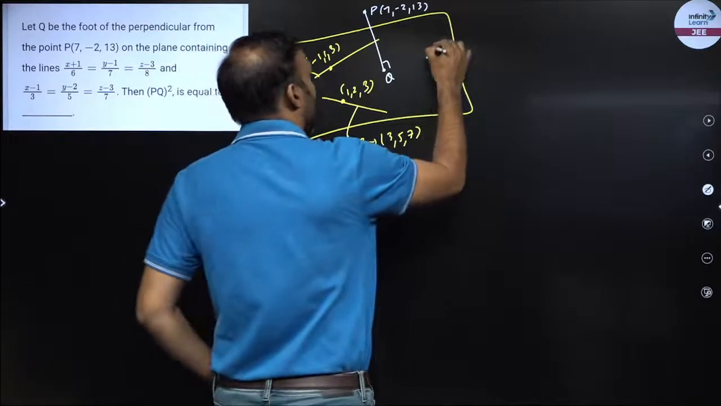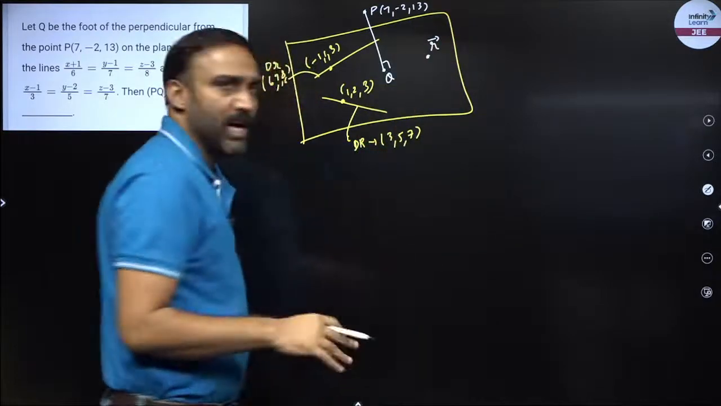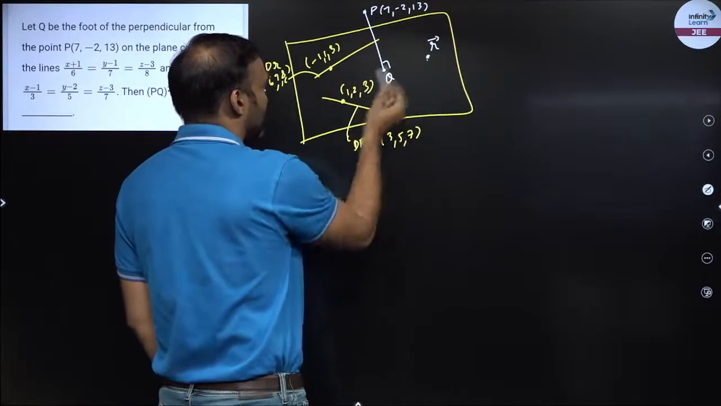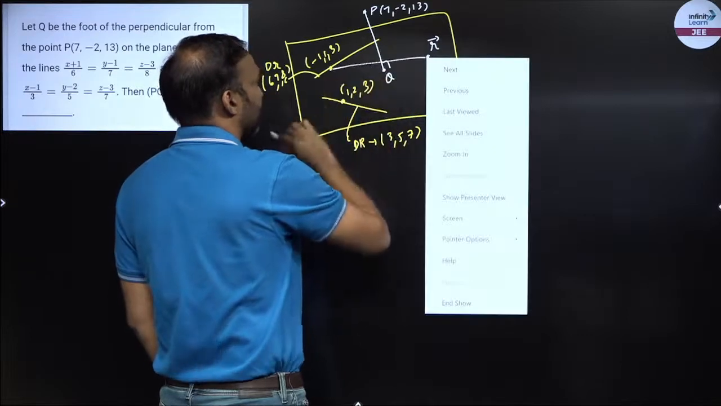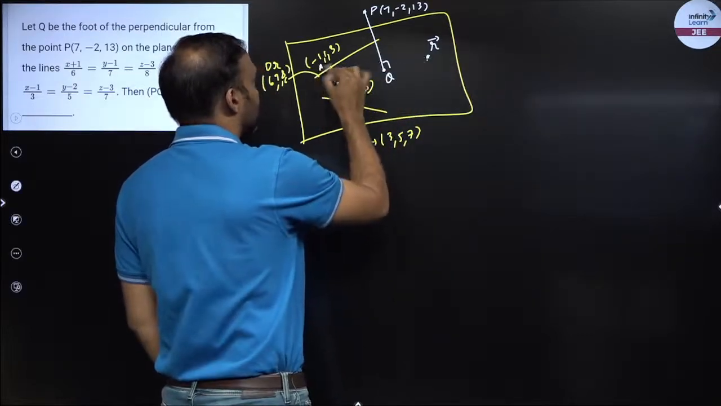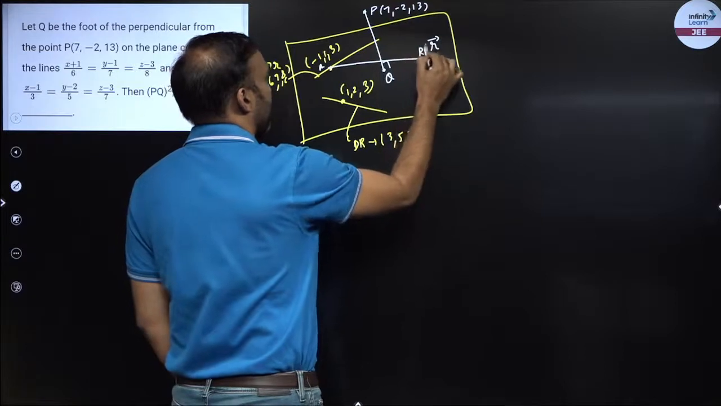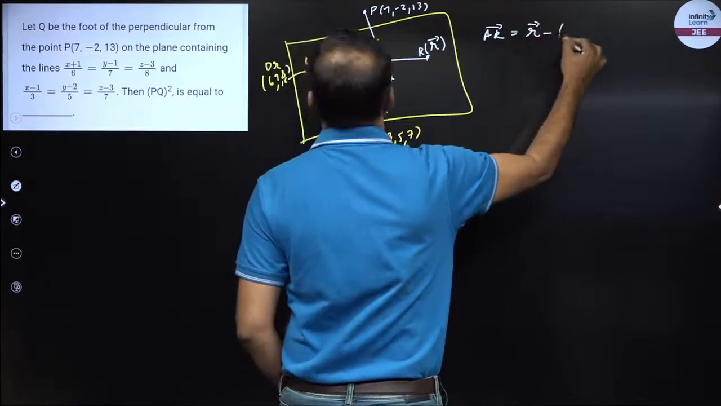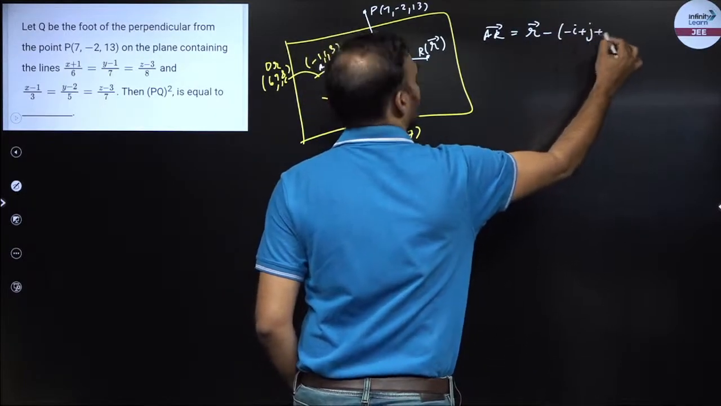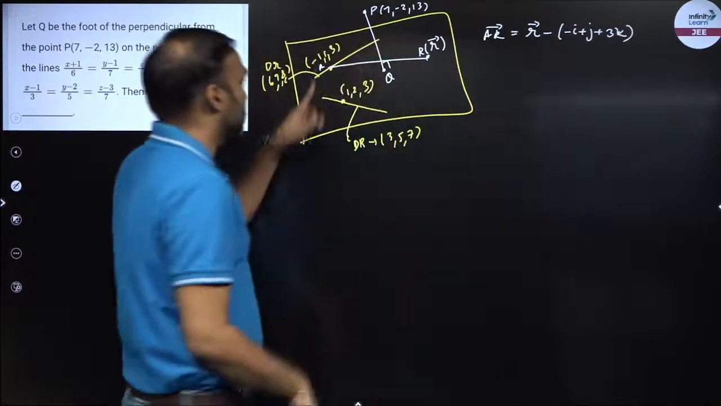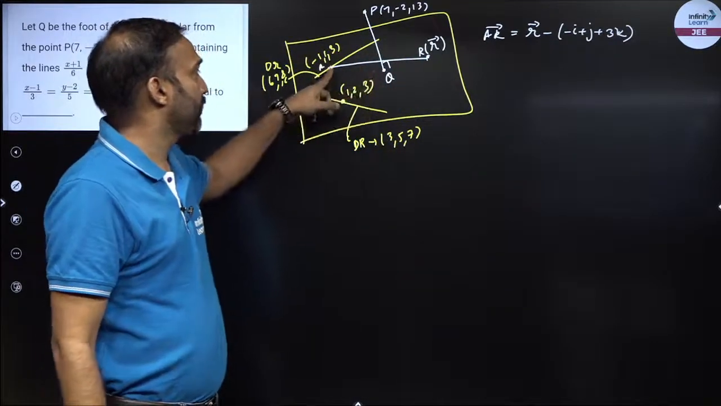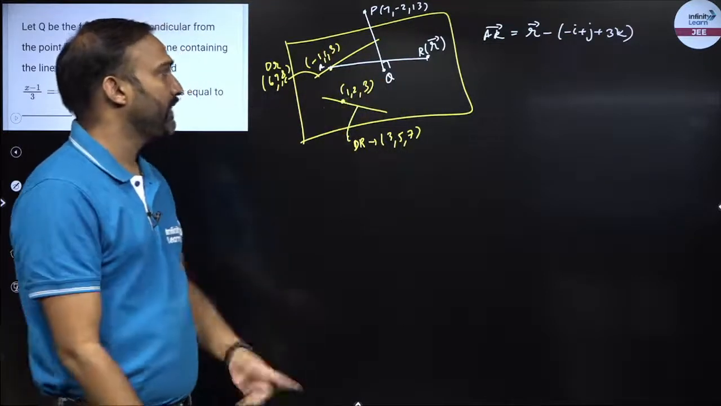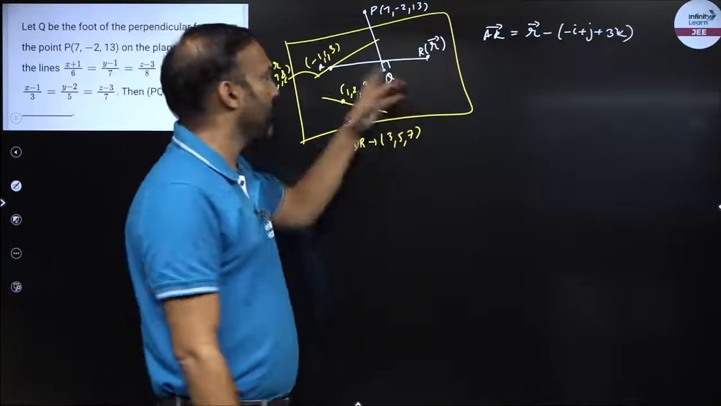So I will assume an r vector over here. R vector is any random vector. So I can join r to this point or I can join r to that point. If I join r to this, this is A and this is r. So I get the AR vector as r vector minus minus i plus j plus 3k. This is minus 1, 1, 3, so the position vector for A would be minus i plus j plus 3k. So AR vector would be R vector minus this. So I got one vector in the plane.